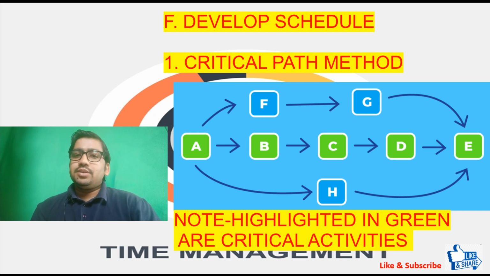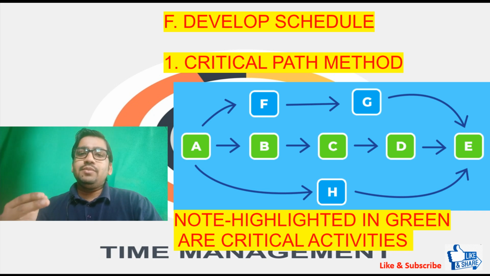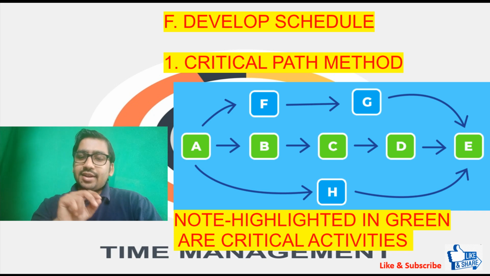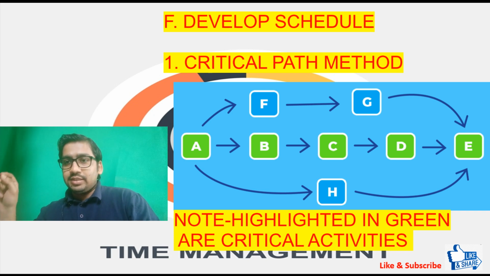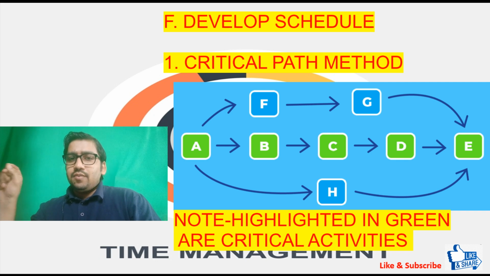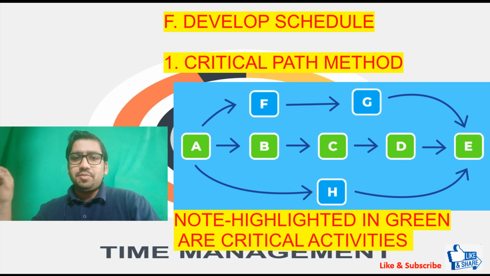Like excavation is the first step, then footing is the second step, then piling is the third. So it's like A will start after B, B will start after C. So a sequence of activities is created, which leads to an output, which we call project completion. In our case, it is the construction of the building.